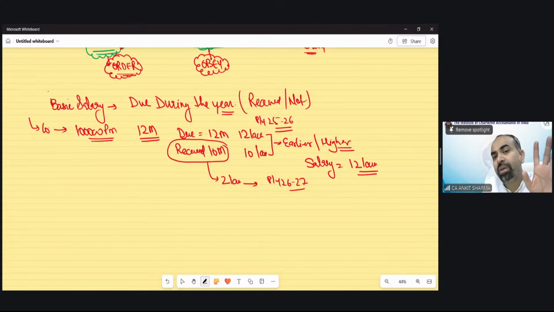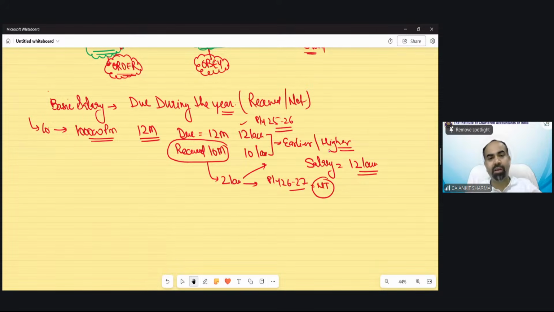The tax you need to pay is on 12 lakh rupees. But when you receive these 2 lakh rupees next year, that is not going to be taxed again, because it has already been taxed last year. And this is the concept of income tax. Once you have paid tax on any income, you need not pay tax on that income ever again.